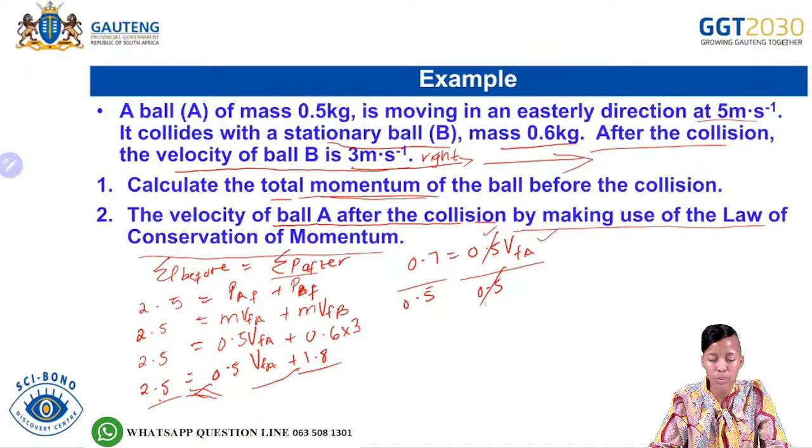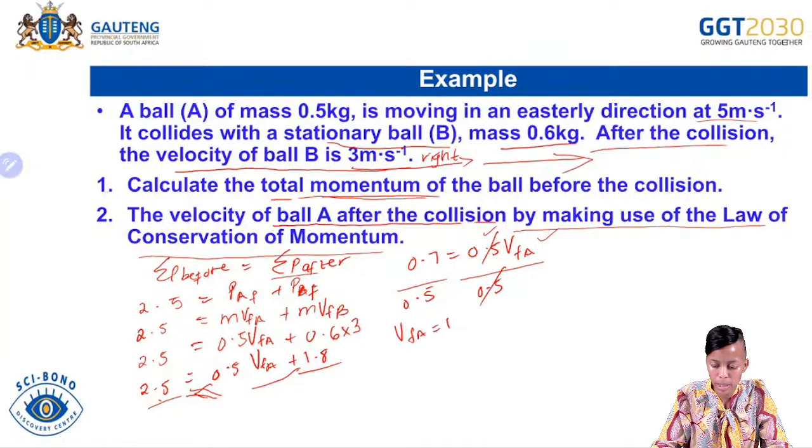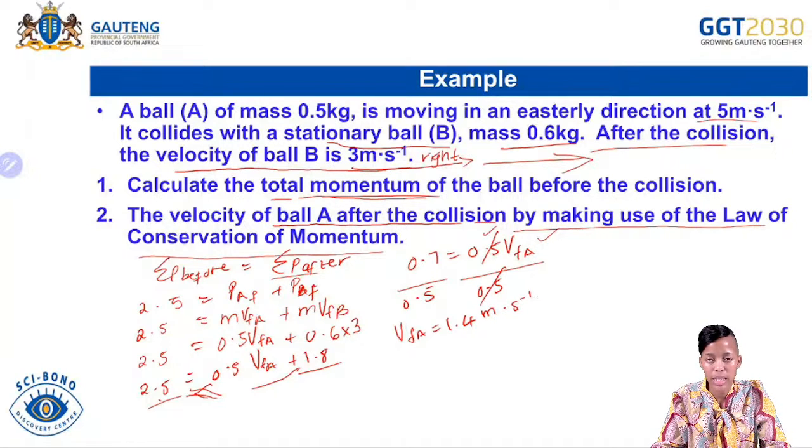On the left hand side you are left with 0,7 divided by 0,5. Use your calculator and I'm getting 1,4 meters per second.